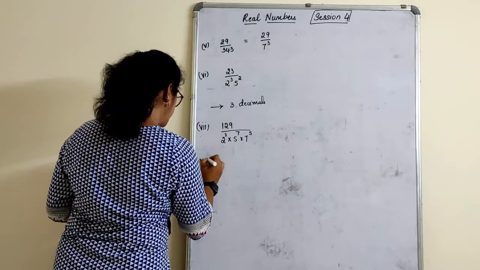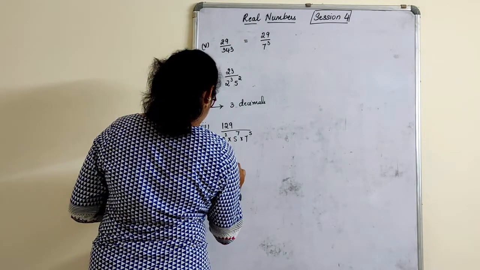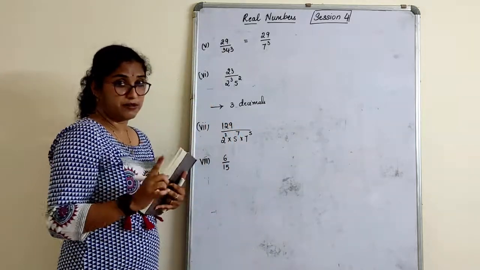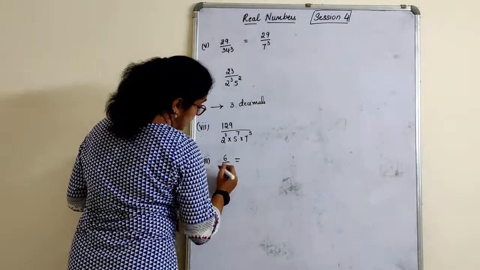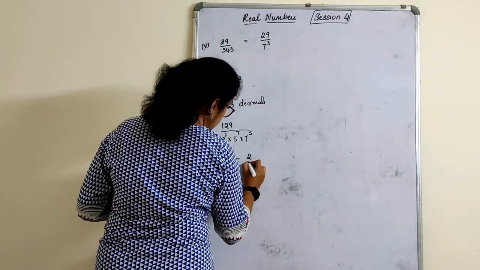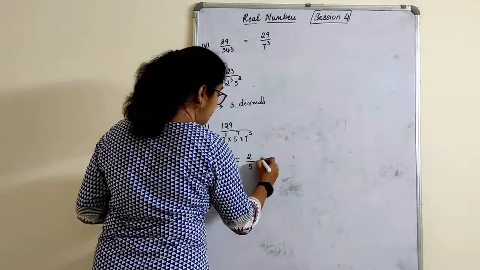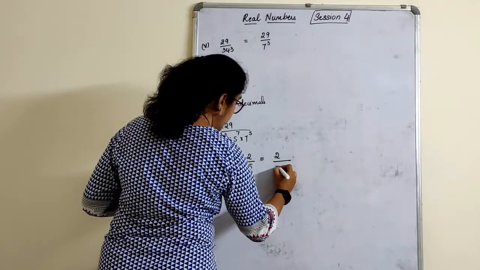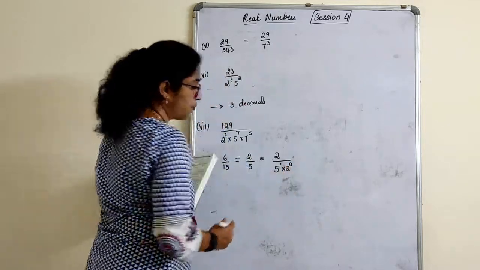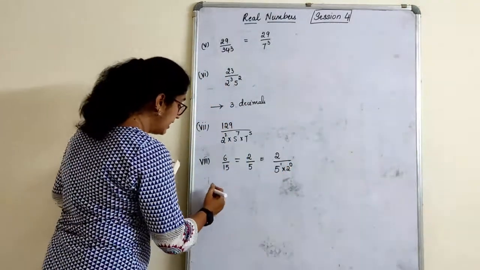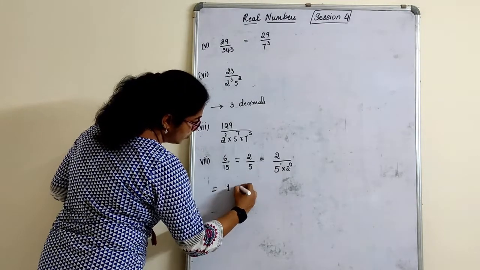Quickly, 8th one. 6 by 15. Always remember what we have to do now. This will be written as 3 2s are 6, 3 5s are 15. So this is of the form 2 upon 5 raised to 1 into 2 raised to 0. Is this terminating? Yes. Can you tell me after how many decimals it will terminate? After 1 decimal.